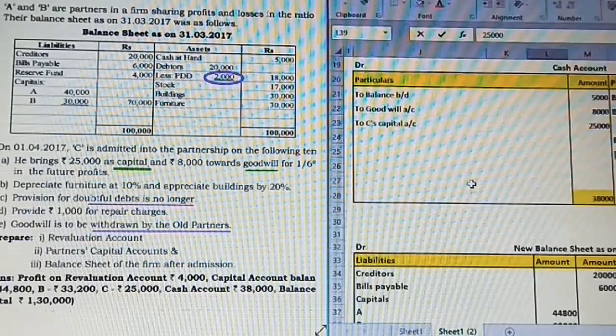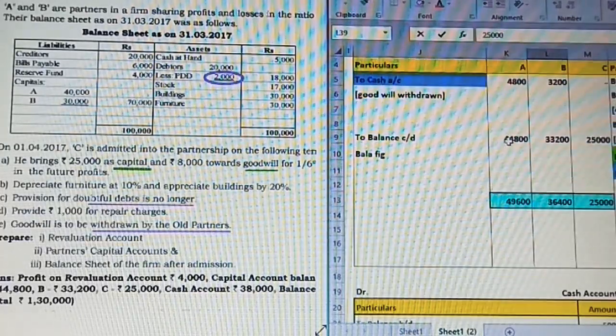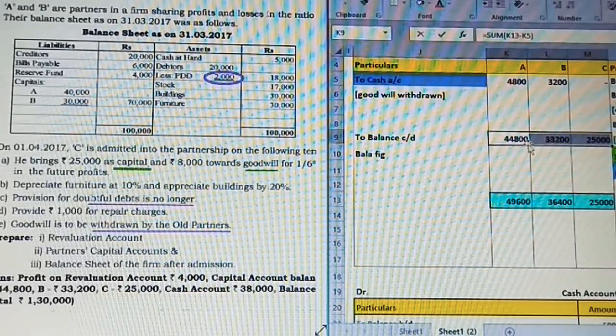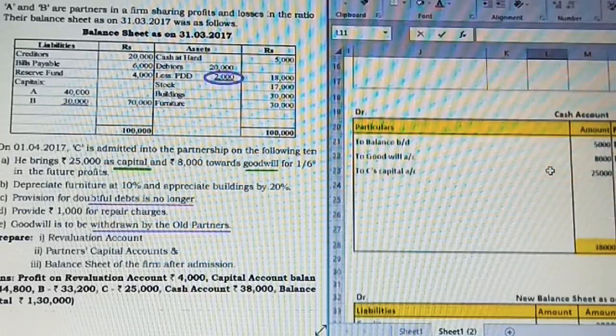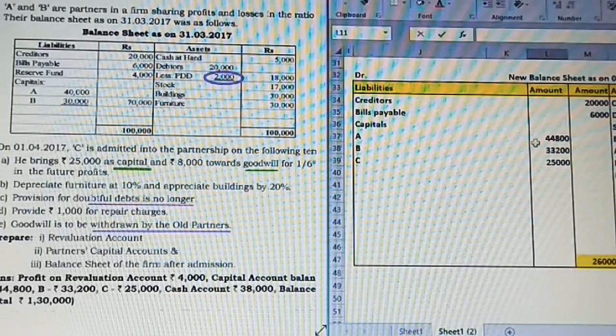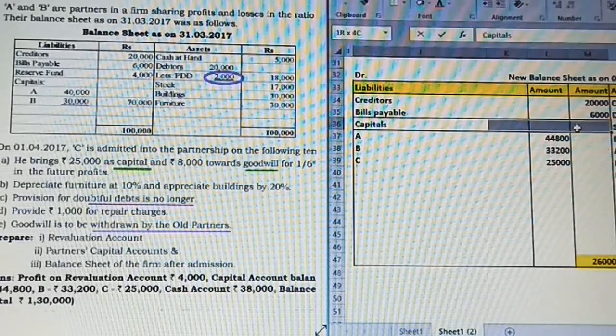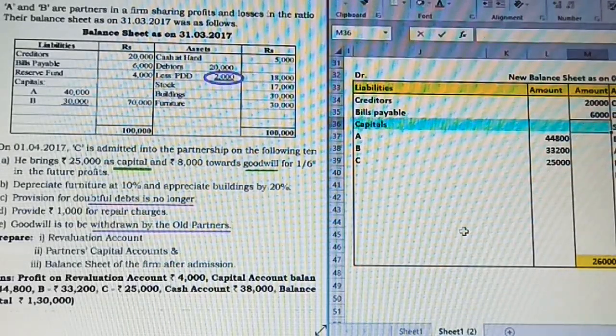Just observe once. Here we have taken up the value 44,800, 33,200 and 25,000. So I have taken that. The total of this is going to be in the outer column. I'm going to take now the total of this.